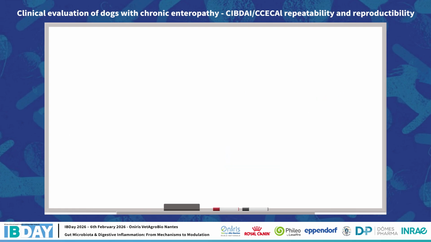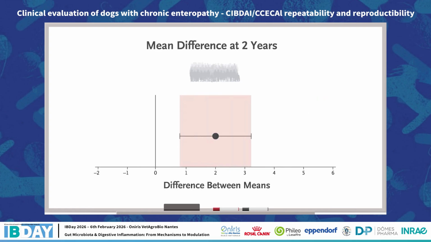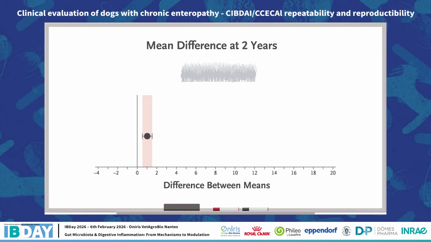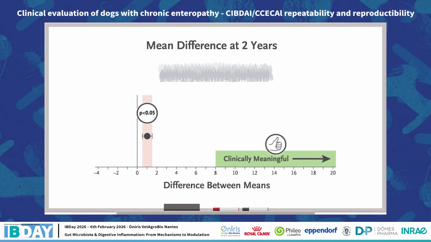With this MCID in mind, you go back to the sample size calculation and see that the trial was powered to detect an even smaller difference. Larger trials can generally detect smaller differences with more narrow confidence intervals. So if investigators design a trial with very large numbers of participants to find a tiny difference, they might identify statistically significant differences that just are not clinically meaningful. We want a meaningful difference, not just a statistically detectable one.